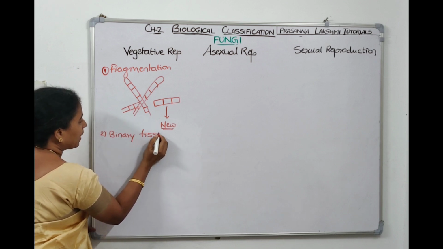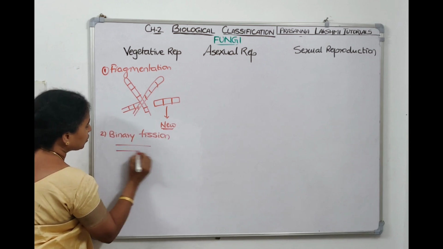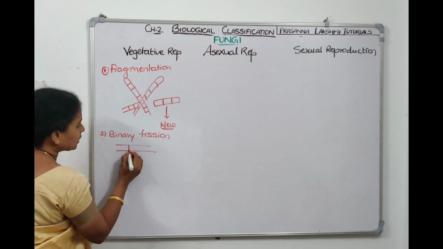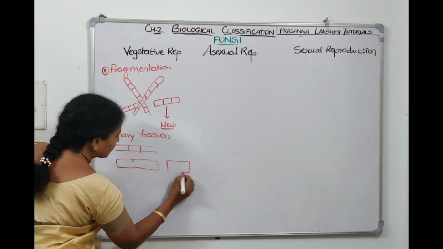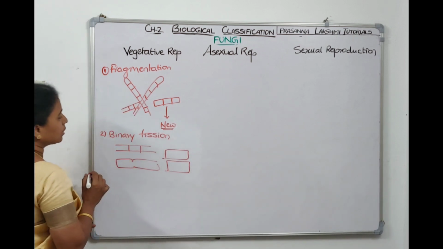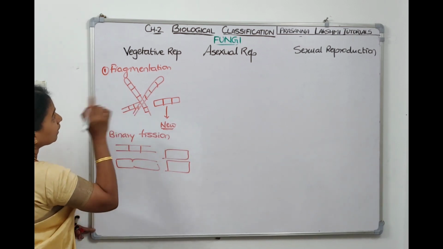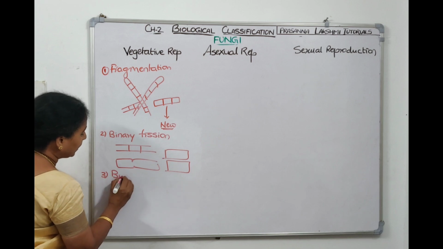It also shows binary fission. In binary fission, the fungal hyphae will split into two daughter cells like this. This is one cell and the other cell. This is binary fission. So another type of vegetative reproduction is called budding.